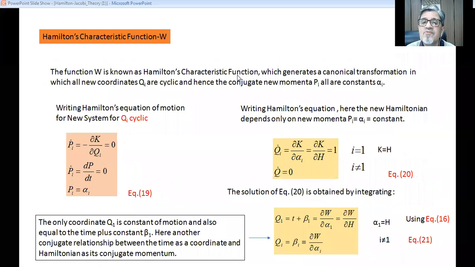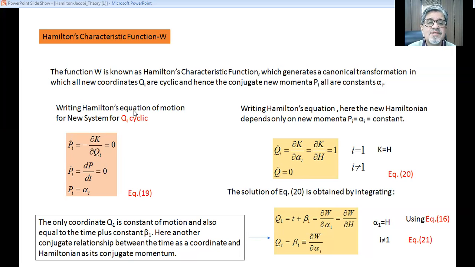Again, we take help of canonical transformation, and we consider that Qi are cyclic. All new coordinates are cyclic, and we already know that the conjugate momenta Pi are constants alpha i.